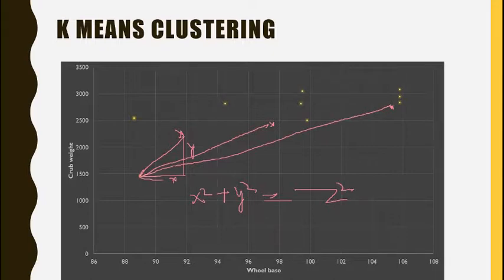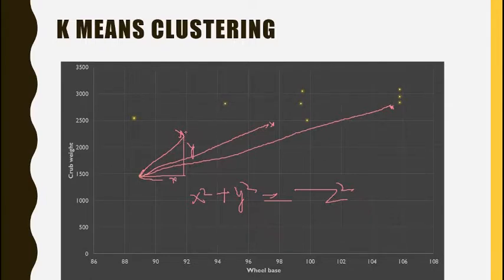Okay. So applying this method, we take each point one by one and calculate its distance from the 3 randomly selected centroids. We have taken the value as 3 because we are starting with a value of k as 3, just randomly. Now the nearest distance is which one? This centroid is at the nearest distance from this point.